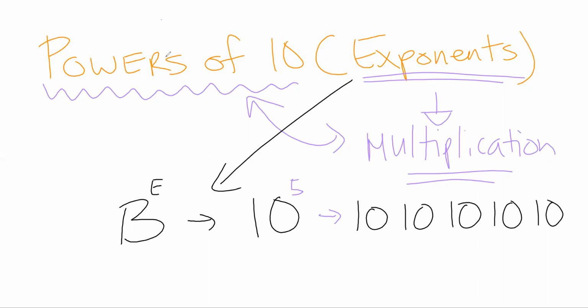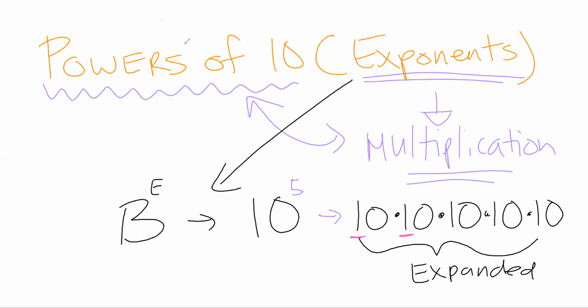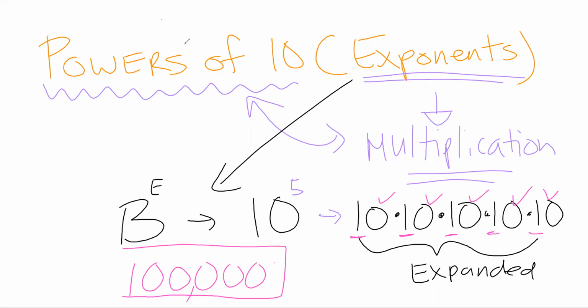And this is the expanded form because what we're doing is we're multiplying it each time. So we're multiplying that number by itself 5 times. So this is the expanded form. And if we did that math, this is why we're using tens just to begin with. We know that if we just multiplied 1 times 1 times 1 times 1, we would still get 1, and then 1, 2, 3, 4, 5 zeros. So we get an answer of 100,000.